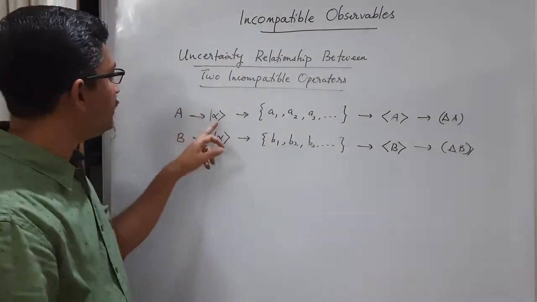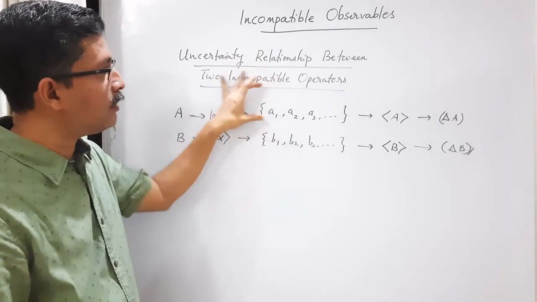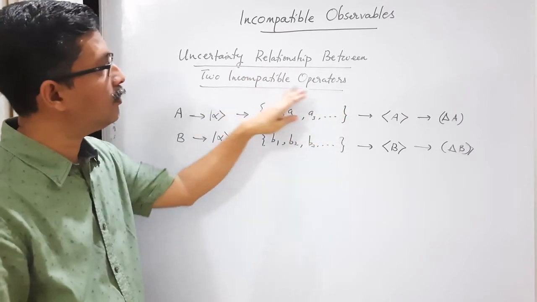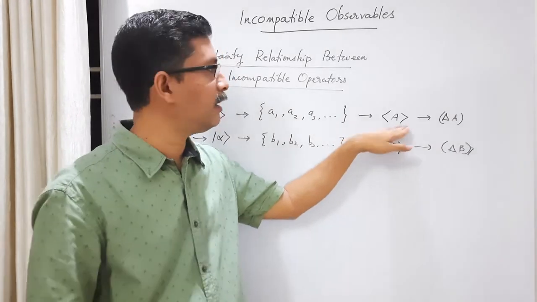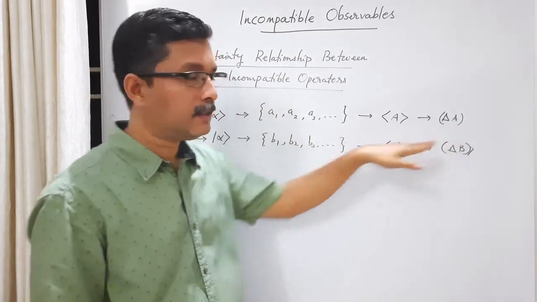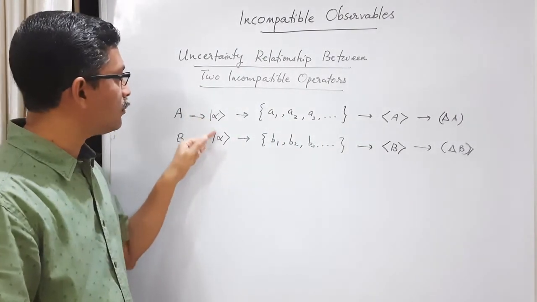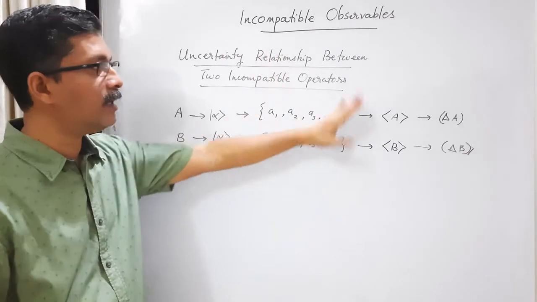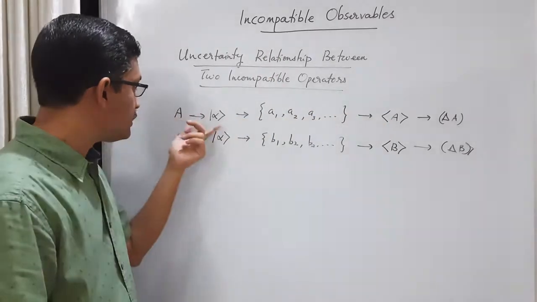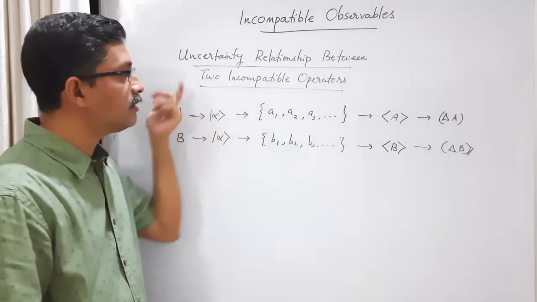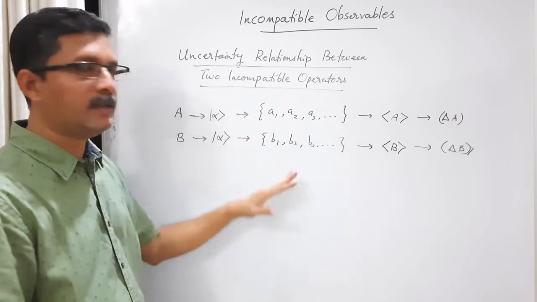If this state is an eigenket of one of the operators, let's say A, then the values of A will be sharp. Okay, all the individual trials will give the same eigenvalue, and what will be the average value? The same eigenvalue. What will be the dispersion? 0. But if it is not an eigenket of B, B will be dispersed. So if this is a general ket, not an eigenket of both A and B, both A and B will be dispersed with spread or uncertainties. If it is an eigenket of one of the operators, then its uncertainty will be 0, will be sharp, but the other will be dispersed.